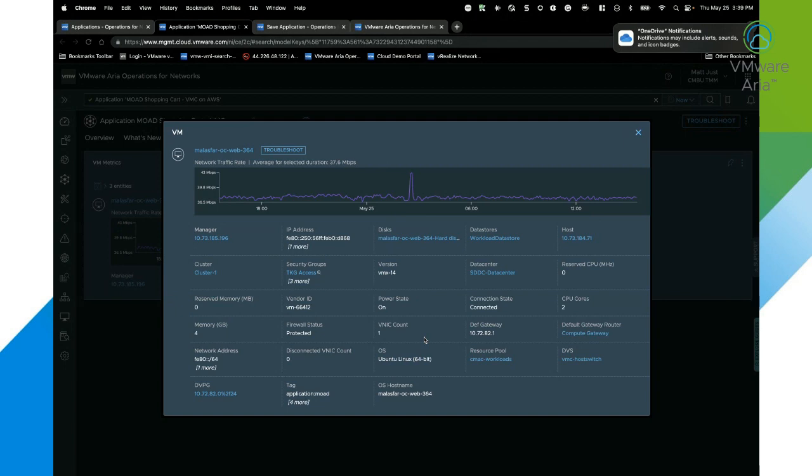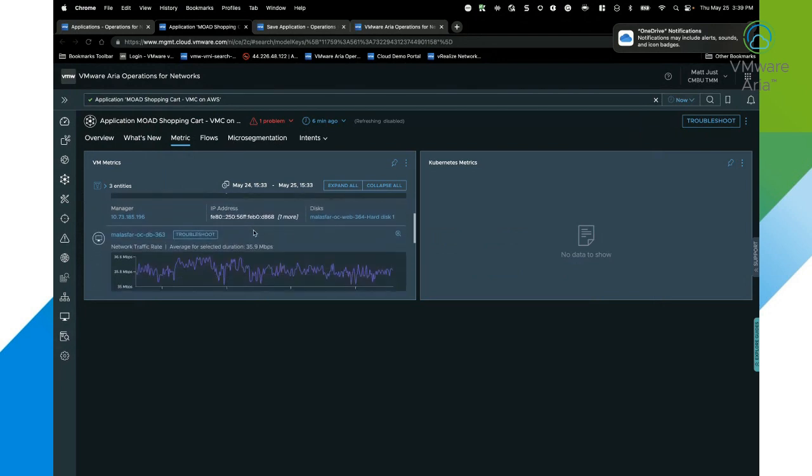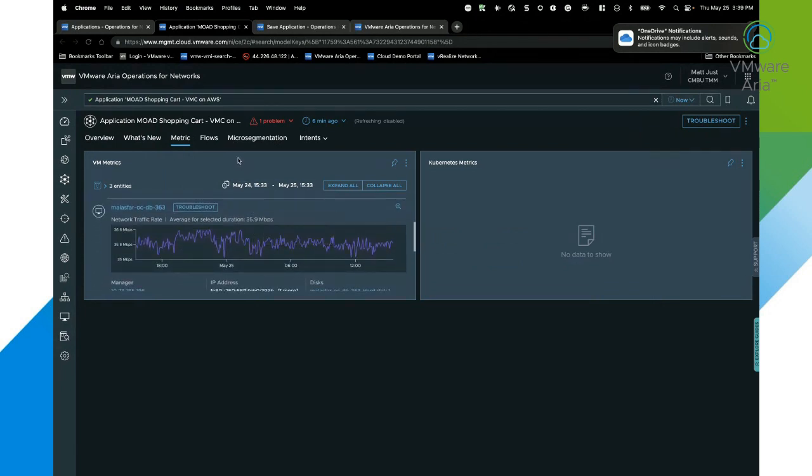What storage is it utilizing? What distributed port group or distributed switch is it deployed on? And if I'm running NSX in my overlay, I can even see the NSX properties that are being utilized by this virtual machine, in this case this web front end, within my application that I've discovered, along with performance data. And I can scroll through and see the various different members and how they're performing.